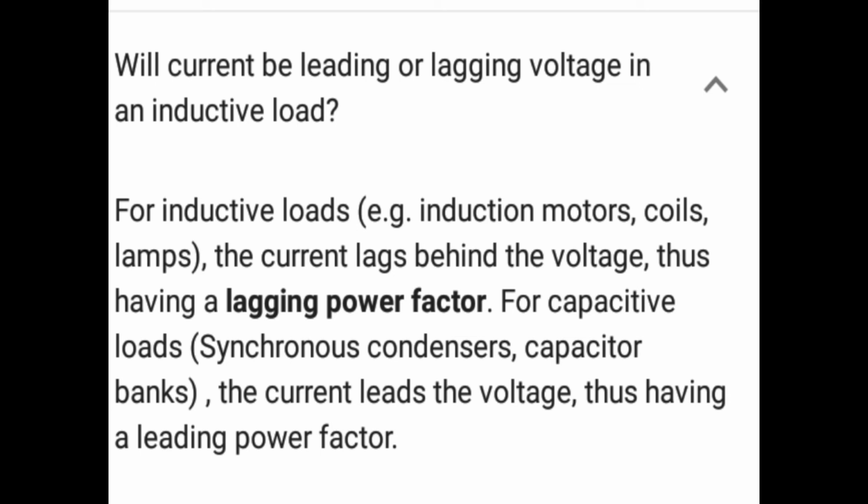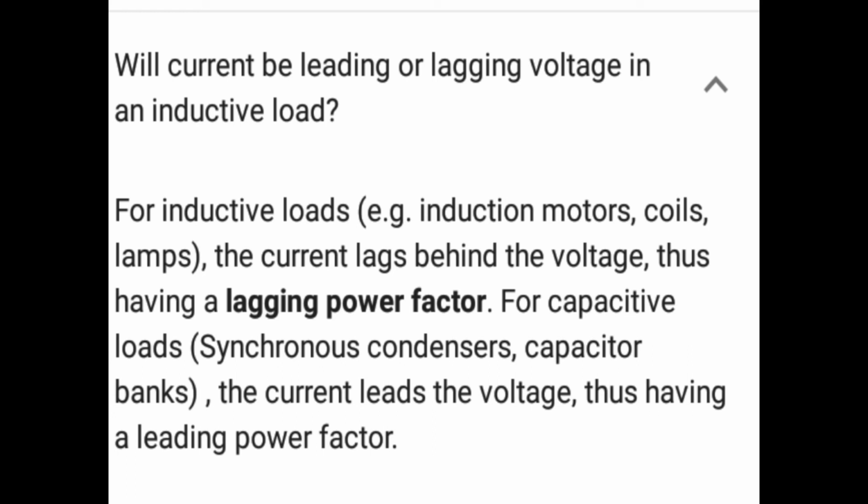यह हमने देखा है MCQs में. So this is very important point. And for capacitive loads, synchronous condensers, capacitor bank are used and the current leads the voltage, thus having a leading power factor. Means inductive circuit में क्या होता है, lagging power factor होता है, और capacitive सर्किट में लीडिंग पावर फैक्टर होता है और वहाँ पे करंट लीड करता है वोल्टेज को, और इंडक्टिव लोड में करंट लैग करता है बिहाइंड द वोल्टेज. सो दिस इज द इम्पॉर्टेंट पॉइंट.